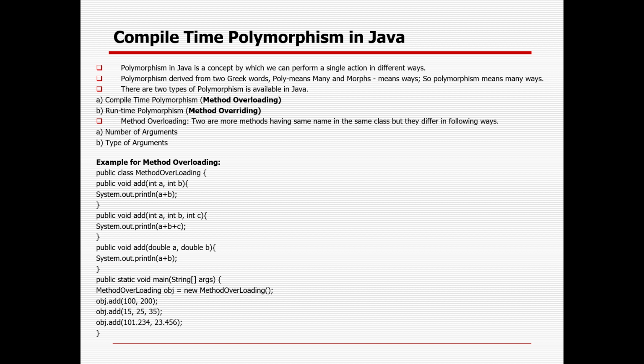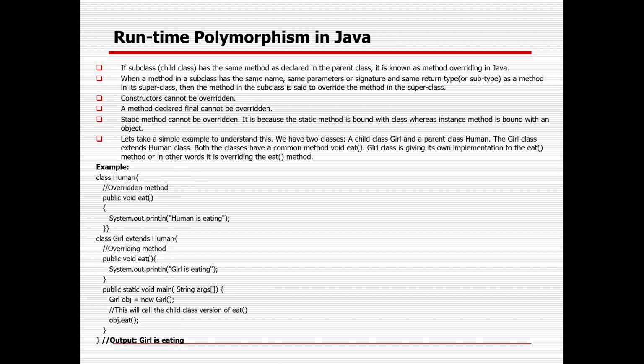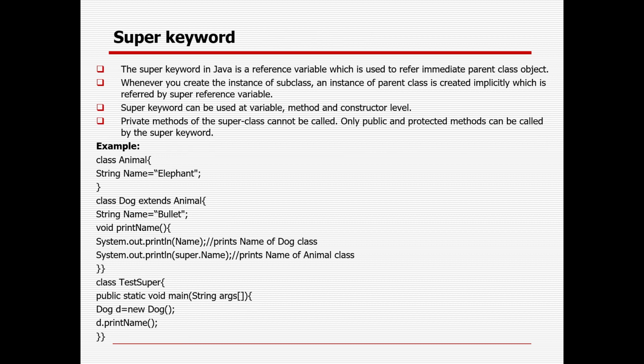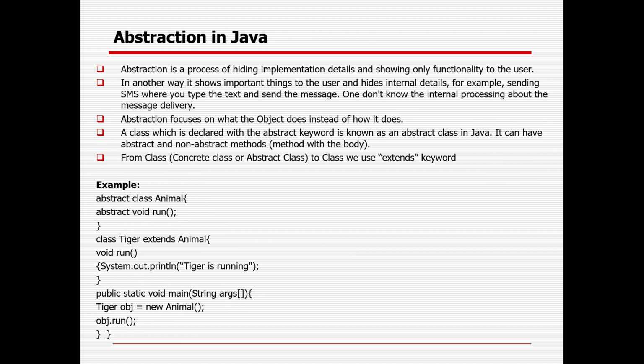Polymorphism is nothing but many forms. One person can have many forms, while one method can have many different behaviors by changing the number of arguments or the type of arguments. That is called compile time polymorphism or method overloading. And method overriding means in case two classes have the same method or the same variable, the parent class one will be overridden. But still, in case you want to use it, you need to use the super keyword. With the help of that, you can also call the parent class variable or method.